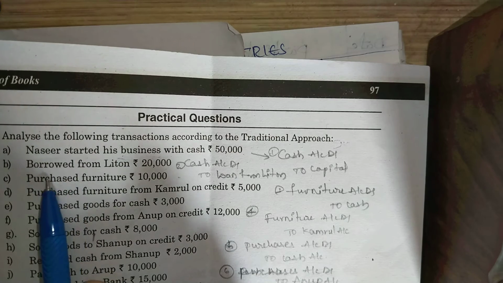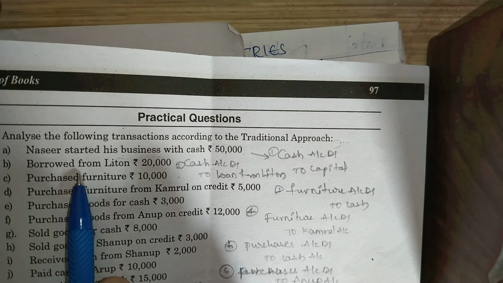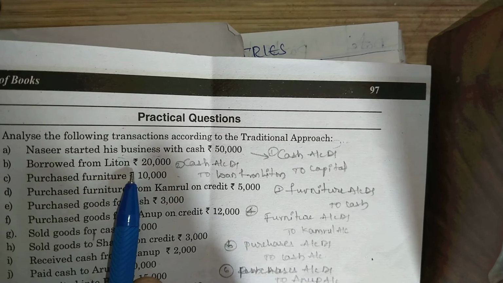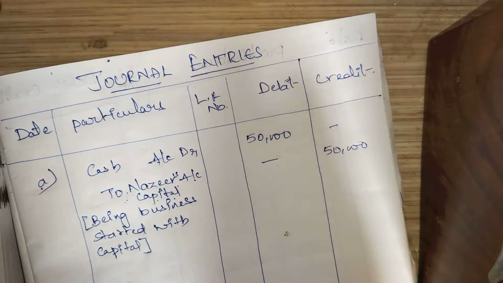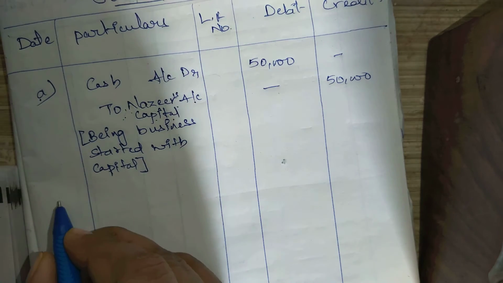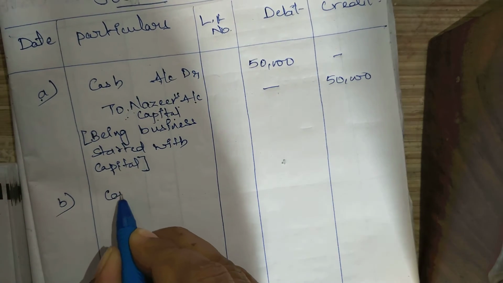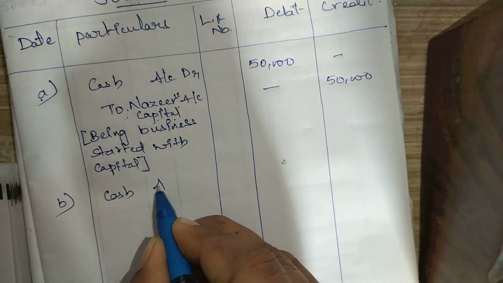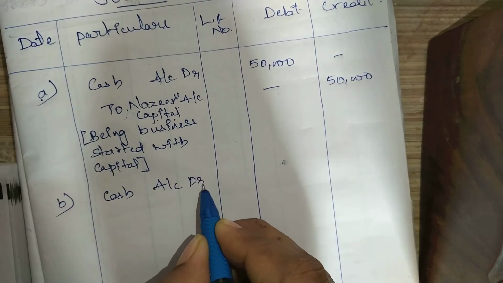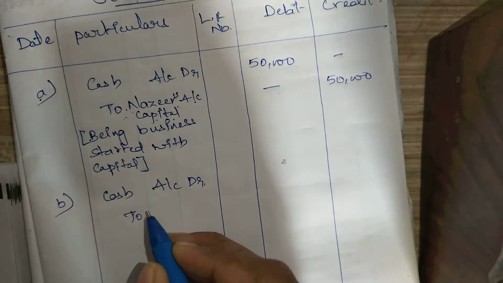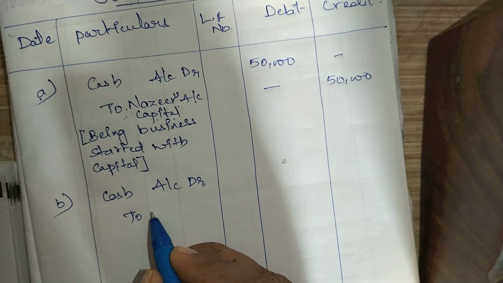Borrowing means you are getting the debt from the lender. So the lender is the giver of the debt, right? So in this case cash is coming into your business by receiving the debt, so cash account has to be debited. The lender is giving the cash to you. So the lender is the giver.